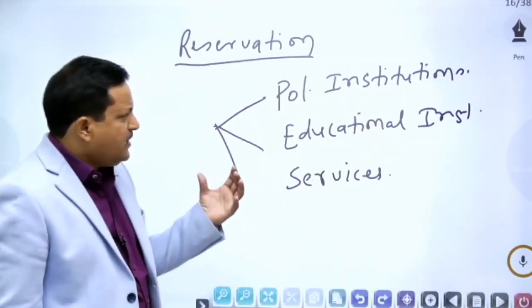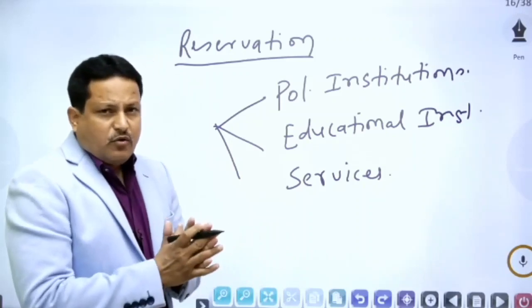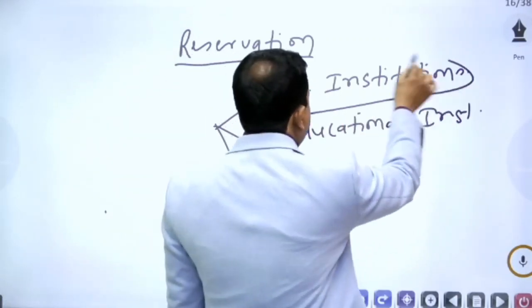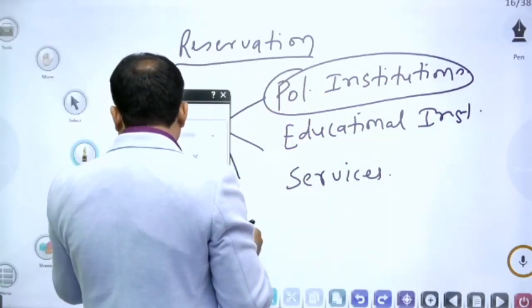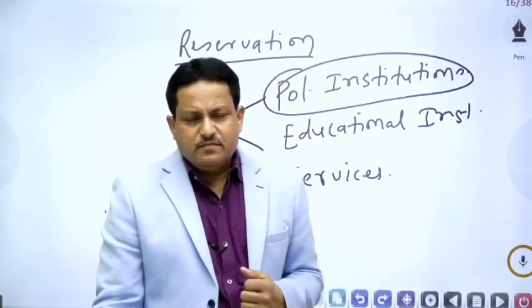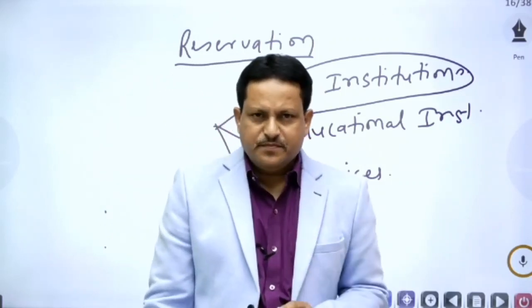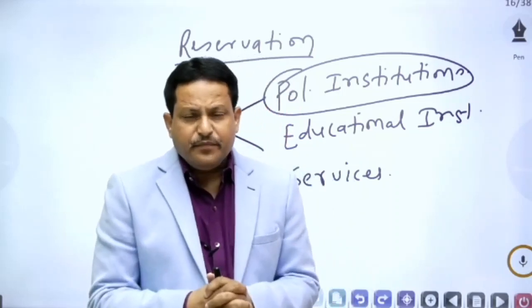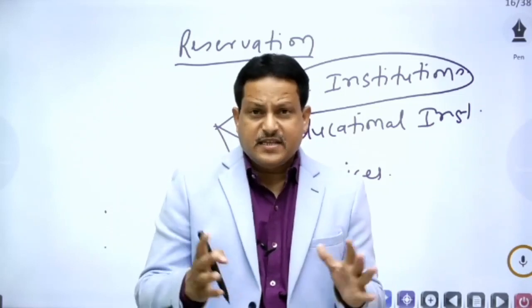That means if you go by the Constitution, go by the Indian polity, political institutions also have the system of reservation in India. For example, in India, we have seats reserved for the members of scheduled caste and scheduled tribes in Lok Sabha, that means House of the People, and in Vidhan Sabha, that is State Legislative Assembly.